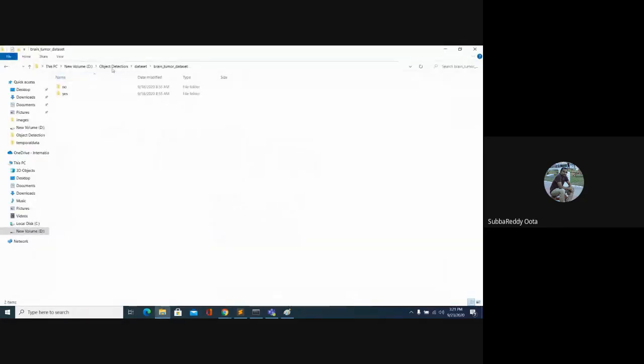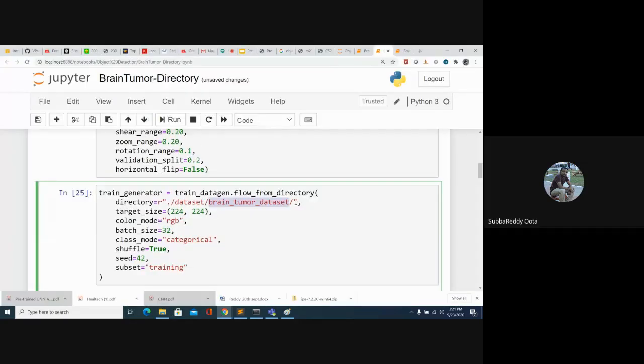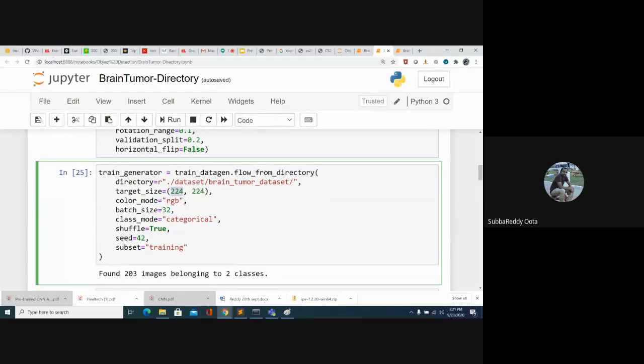Okay, if you look here, this is the brain tumor data set. Currently I am in this folder, so I am giving the data set and brain tumor data set path. These are the two folders I need to work on, so that is why I gave that path. And the target size: here I am using a pre-trained architecture, one that was earlier trained on the ImageNet data set. The image size for the architecture I am using is 224 by 224, so that is the reason I changed the dimension to 224 by 224.